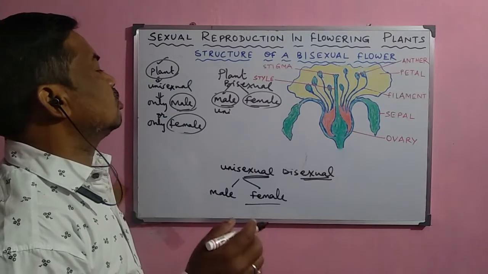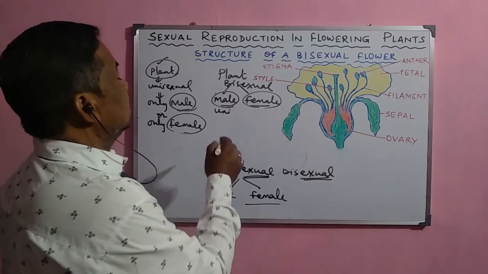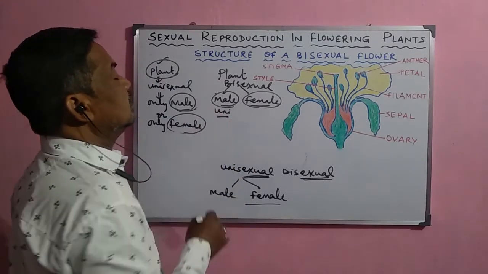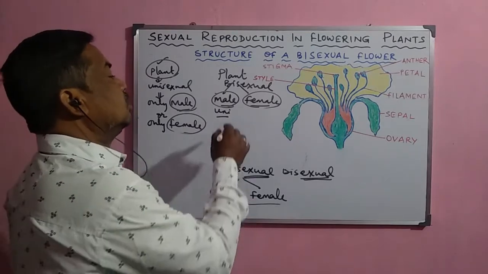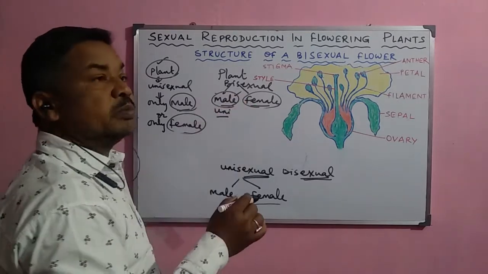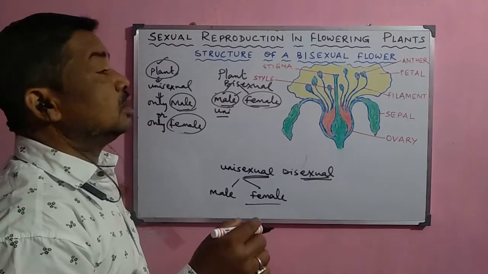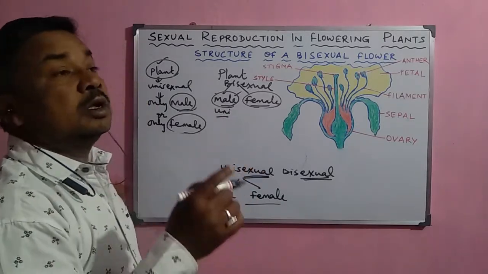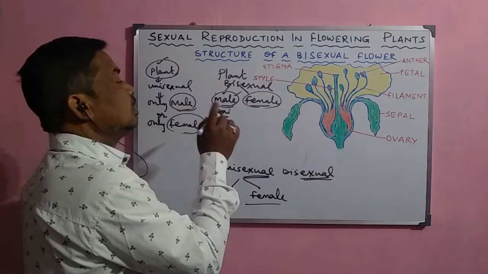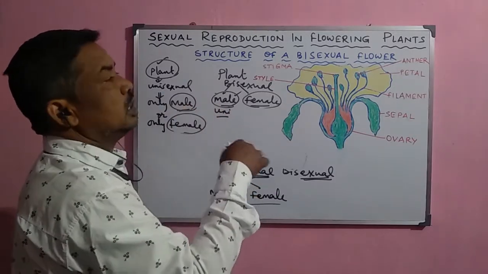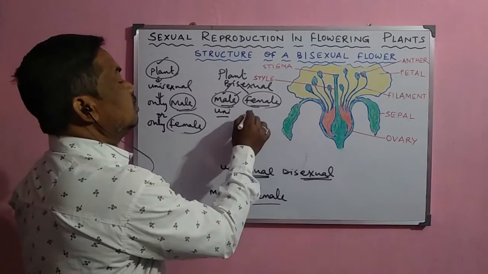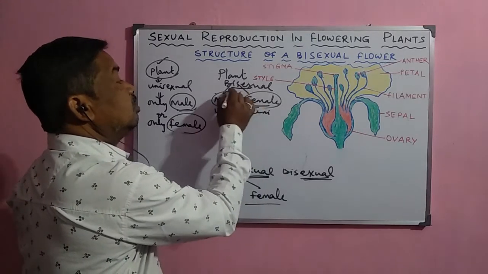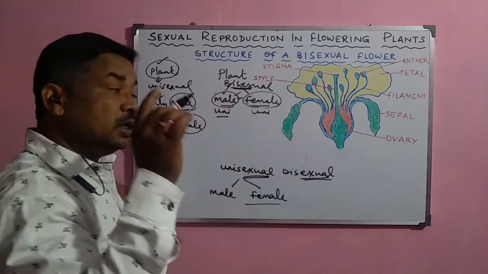As in cucumber, cucurbita, there are different plants where you will find this type of flower. First the male flower normally appears in the plant, after that the female flower appears and pollination occurs. After pollination, fertilization occurs, then the new seeds and embryo develop there. So that is why the plant is bisexual, but the flowers are unisexual.